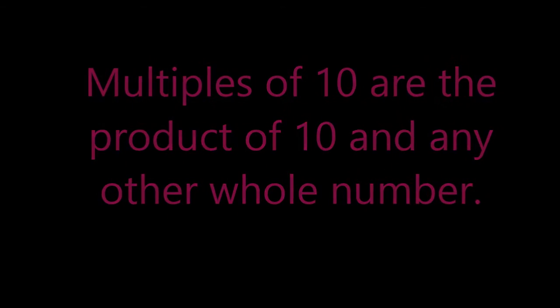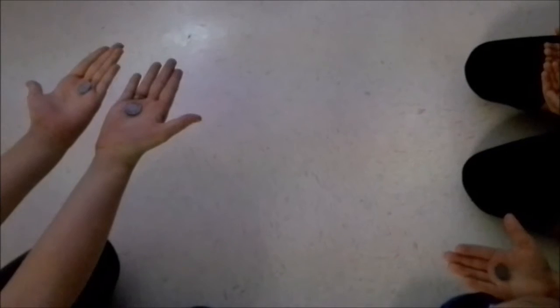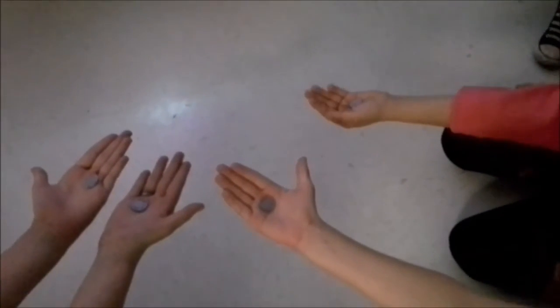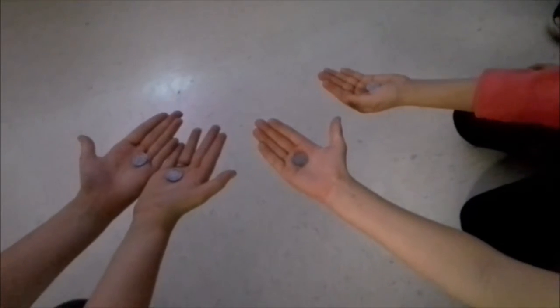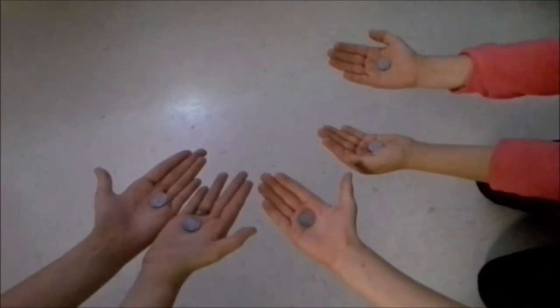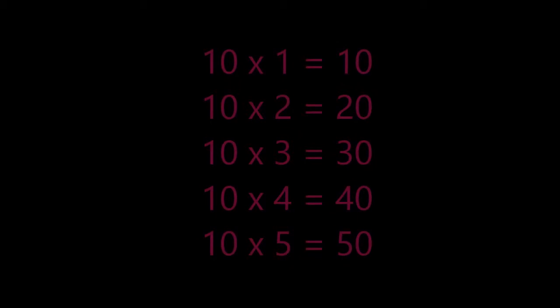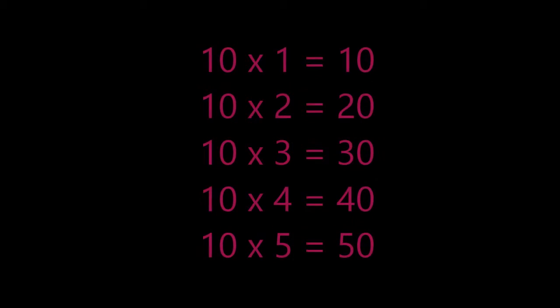For example, 10 times 1 equals 10. 10 times 2 equals 20. 10 times 3 equals 30. 10 times 4 equals 40. 10 times 5 equals 50. From this I can see that some of the multiples of 10 are 10, 20, 30, 40, and 50.